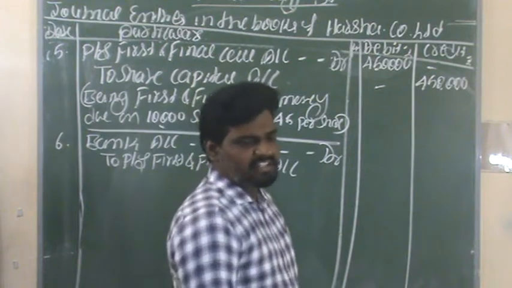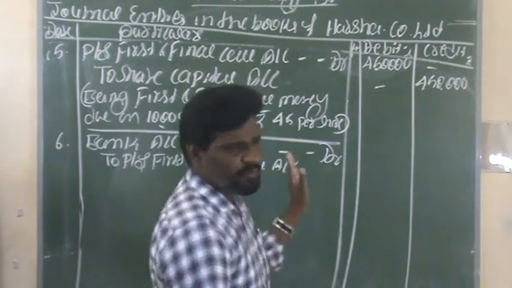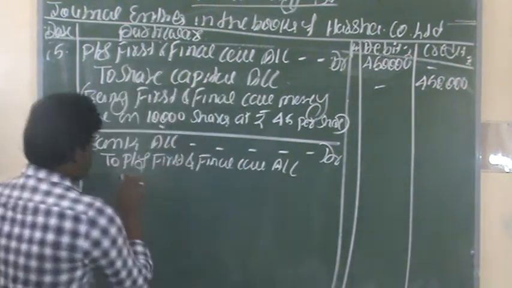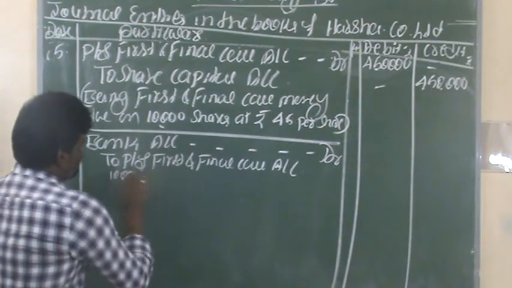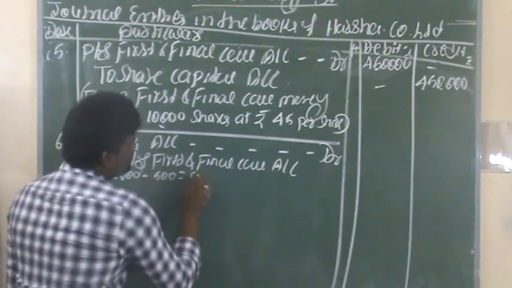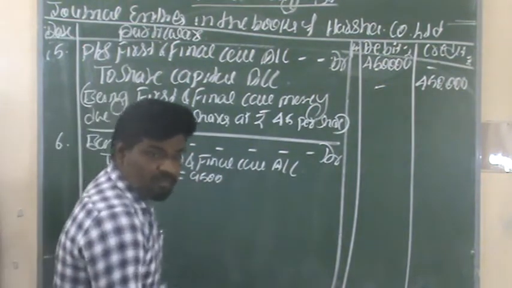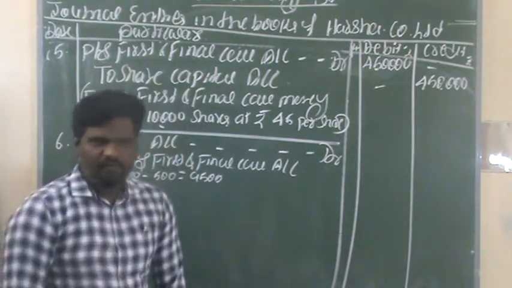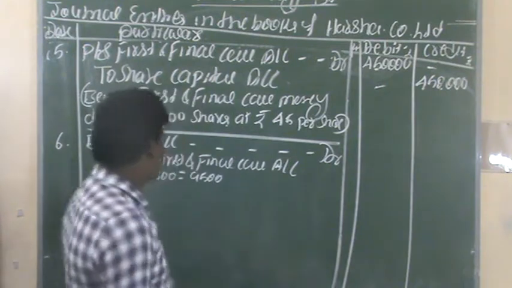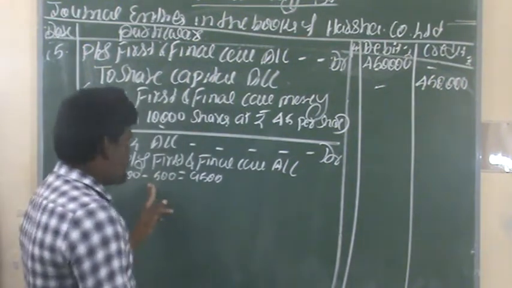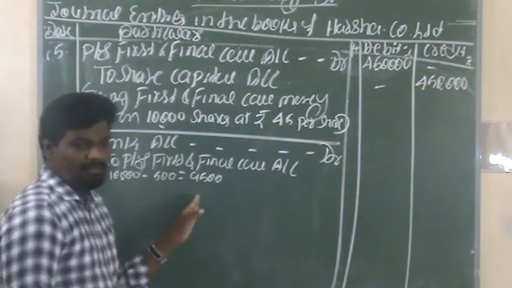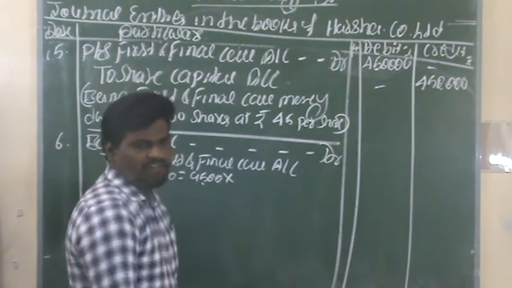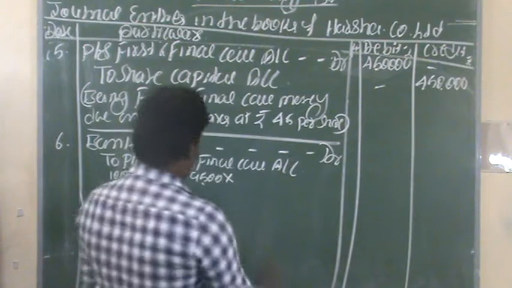That means out of the total 10,000 shares, we are not receiving 500 shares. That means we are receiving only 9,500 shares amount at the time of first and final call. Is it right? 10,000 minus 500, the remaining shares are 9,500 shares, into 45 rupees from each share.